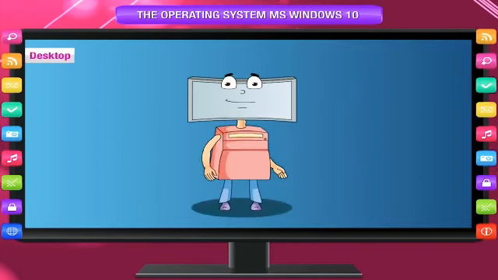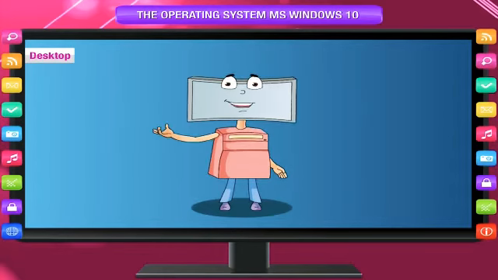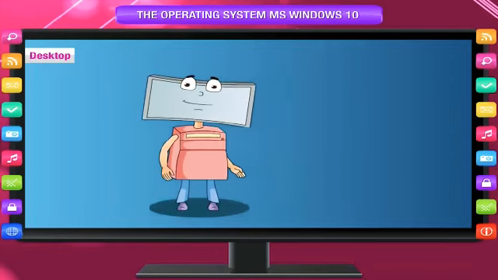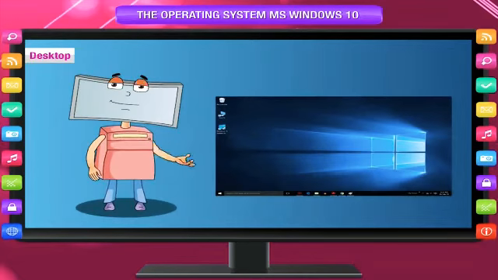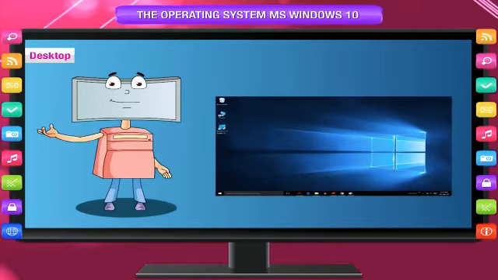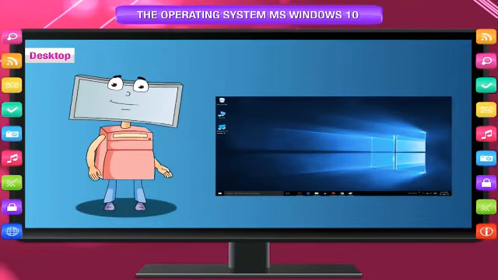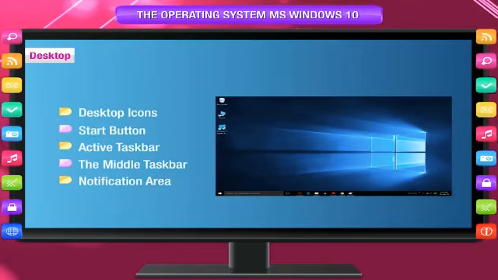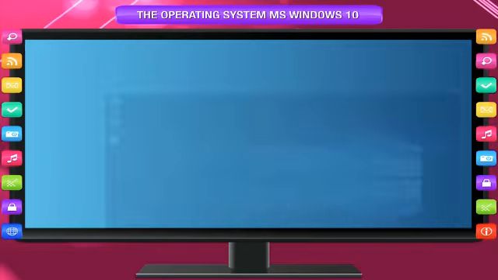Desktop. When we switch on the computer, the first screen that appears after loading the Windows operating system is called the desktop screen, or simply desktop. It is the work area on which objects like icons, menus, windows, and dialog boxes appear. The desktop is made up of 5 sections: desktop icons, start button, active taskbar, the middle taskbar, and notification area.